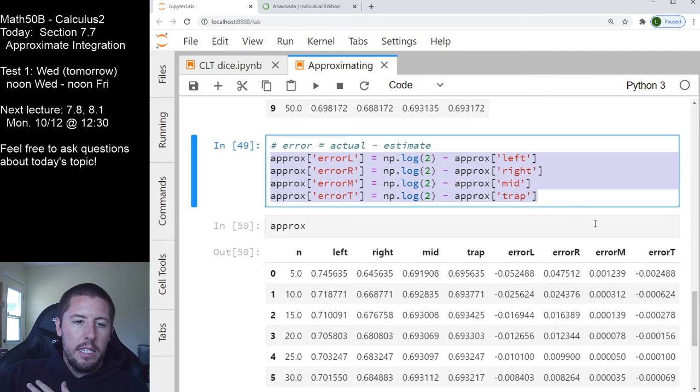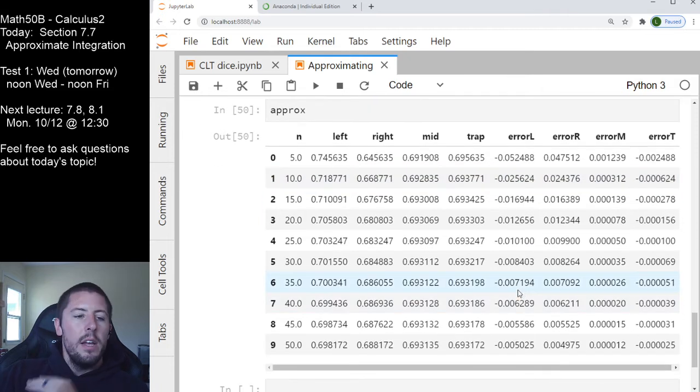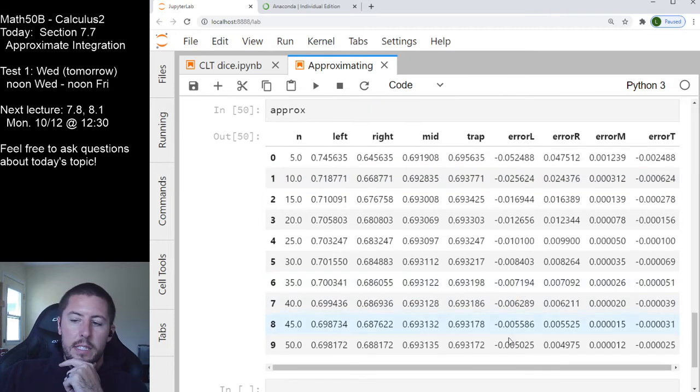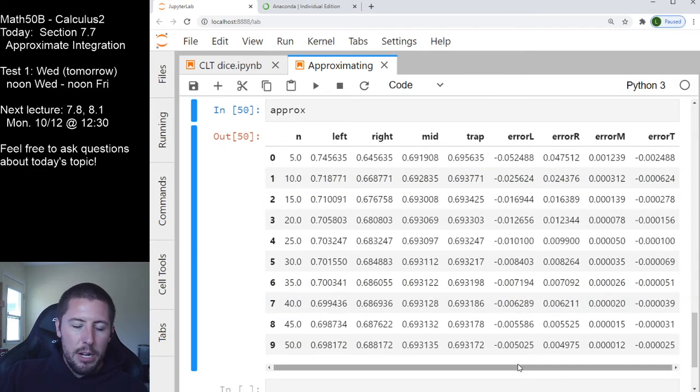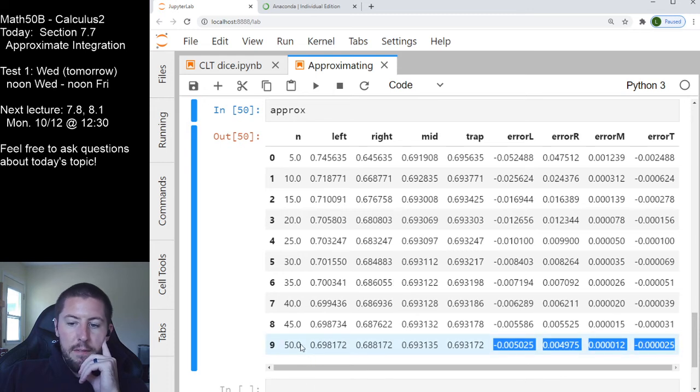So I can now look and see how far off all of these estimates are from all of my true values. They'll give me my errors here. So here's the thing I want us to be able to see out of this table. This is kind of just a bunch of numbers, but here are some important things. Important thing number 1, once we have the most subintervals that we ever did, we did 50 subintervals as our largest number of breakdowns.